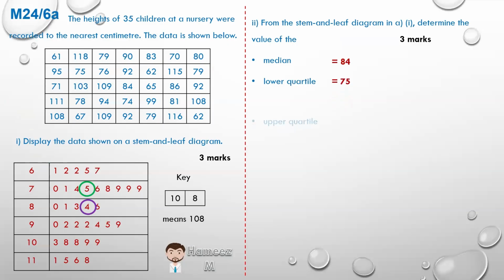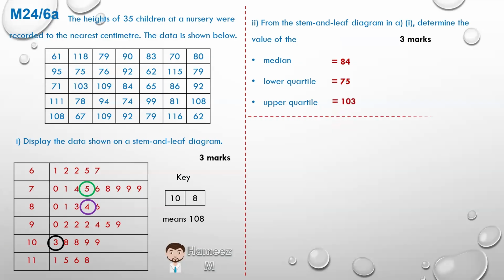And now they're asking us to find the upper quartile. We're going to do the same thing from 86 to 118. There are those 17 terms there. If we count the 9th term there, it will be the upper quartile. So 76. And then we go to all the terms in the 90s, which is another 8 terms. 1 and 7 is 8 terms. So the next term is 103. That is our upper quartile.